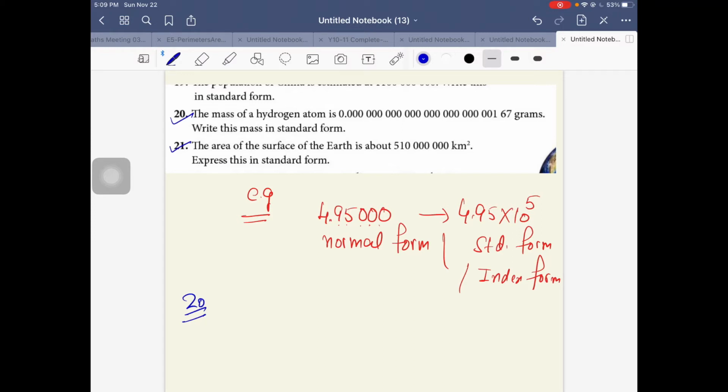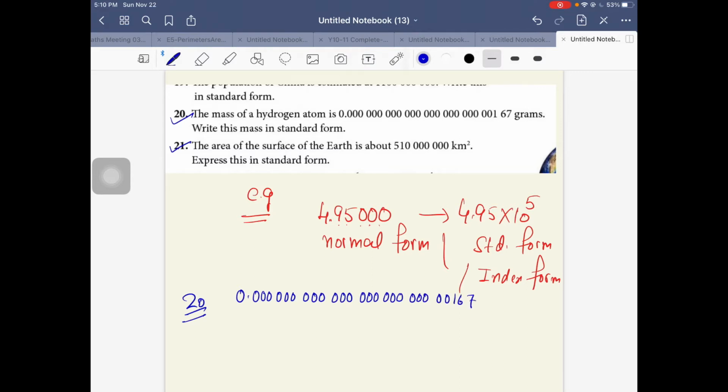7, 21, 23 zeros there. So I write here 0.23 zeros, 7 times. 1, 2, 3, 4, 5, 6, 7, and then 2 zeros more here, then 167.